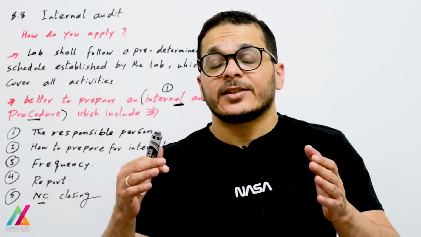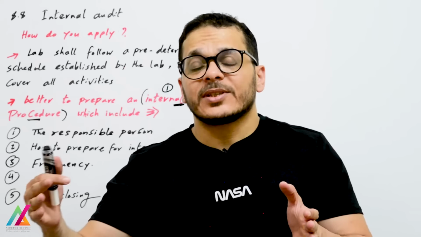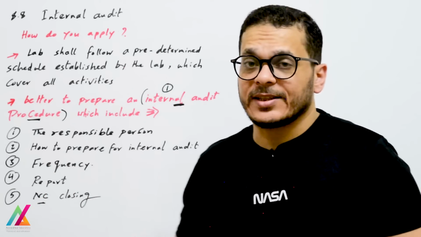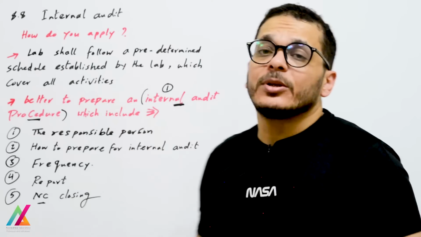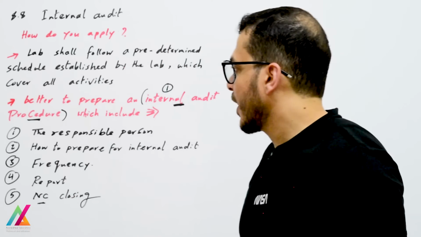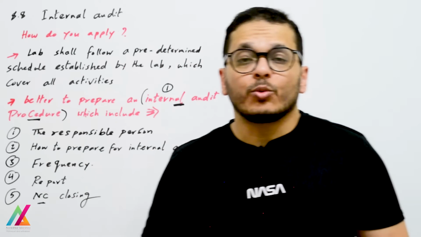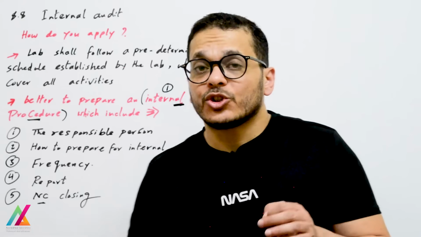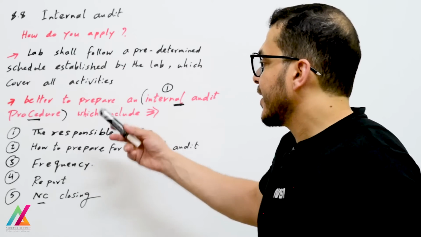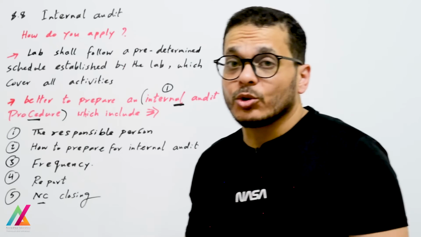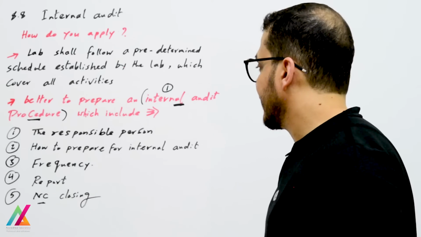They shall determine how many times they need to conduct internal audit for all units inside the lab. That schedule is established by the lab and shall cover all activities inside the lab. Better to prepare a general internal audit procedure, which includes the following points: the responsible person, and how to prepare for internal audit from the beginning till the end.